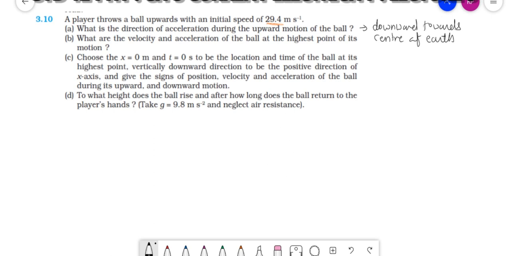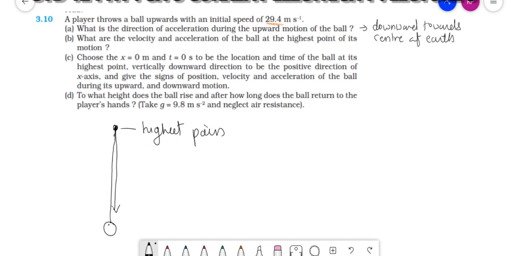What are the velocity and acceleration of the ball at the highest point of its motion? Now let's say this ball is thrown upward. It is moving in this way, and from here it will return back. So this is the highest point. Now see what happens when you throw a ball upward.